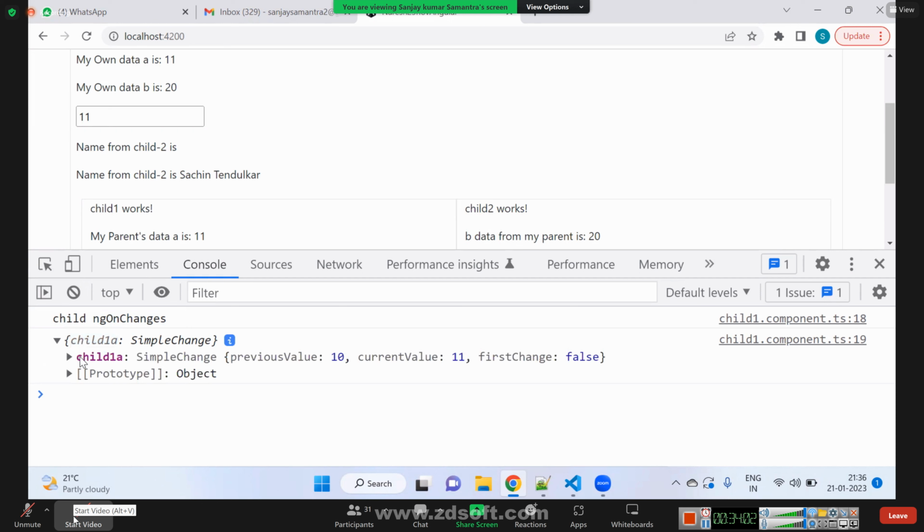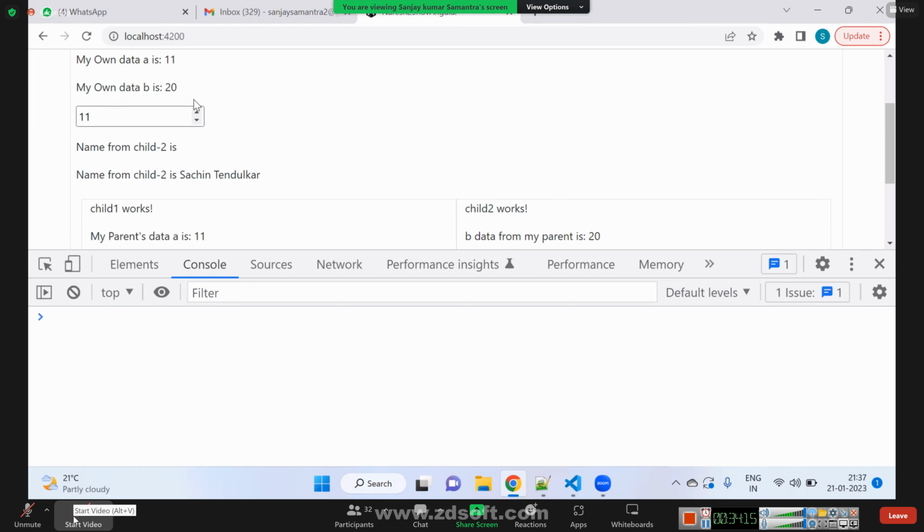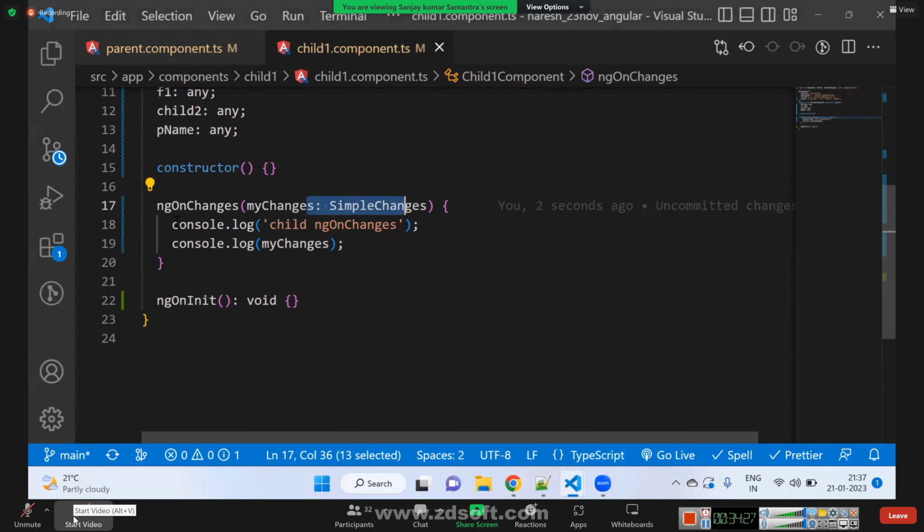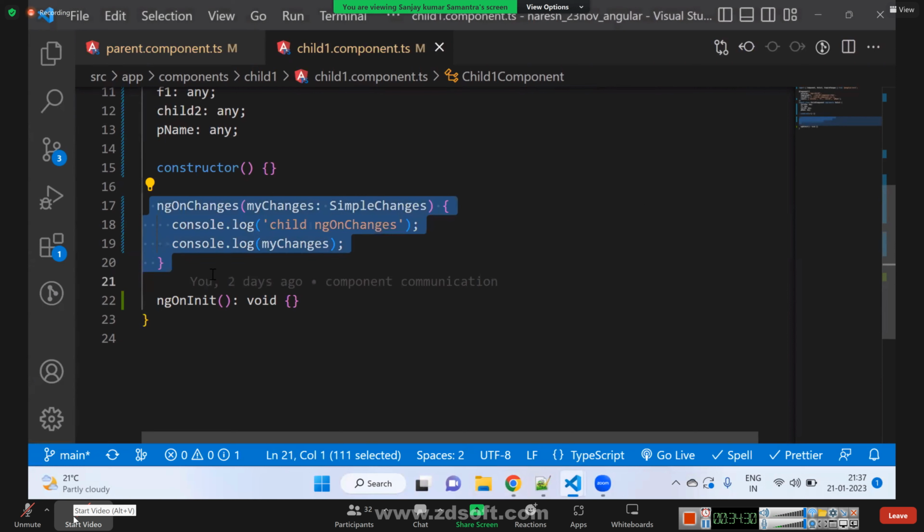Child1a is a SimpleChange object. It has previous value 10, current value 11. Is it the first change? No, it is not the first change. If you change it to something else, again it will print which variable is changed, what was the previous value, what is the current value. So we will get everything here in the ngOnChanges method. Is it clear? What is the use of ngOnChanges?